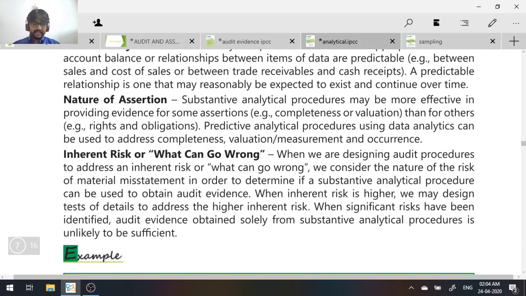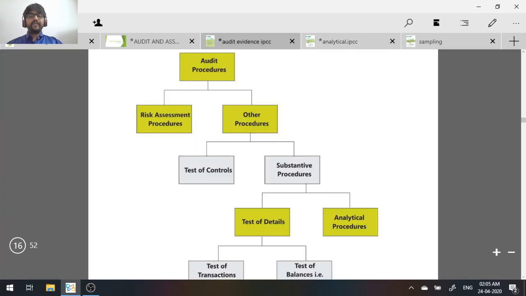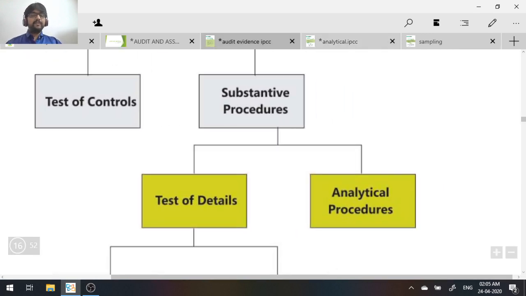Last is inherent risk. If you feel that there is a high chance of a misstatement, it is better to go for detailed checking rather than analytical procedure. As you saw, in substantive procedure you have test of details and what? Analytical procedures. If you feel the risk of material misstatement is high, if you feel the chances for a misstatement are high, you go for detailed checking rather than going for what? Analytical procedures. Do you understand?